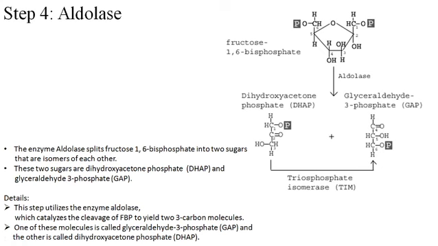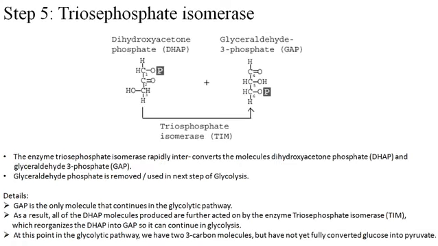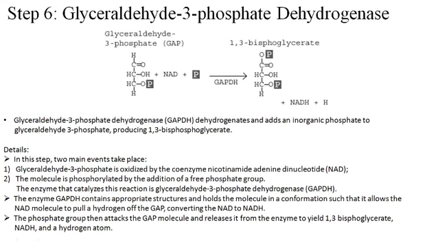an example of triose sugar. Now come to step number 5, which is the halfway point of glycolysis, where these two molecules, DHAP and GAP, are interconverted, with DHAP being converted to glyceraldehyde 3-phosphate. It's a simple isomerization reaction with the help of the enzyme triose phosphate isomerase. Now onwards from this step, every reaction will have 2 molecules of substrate and 2 molecules of product. Now come to step number 6.